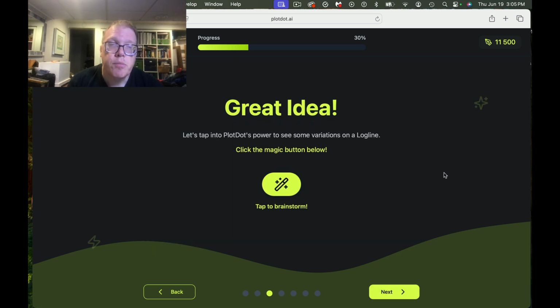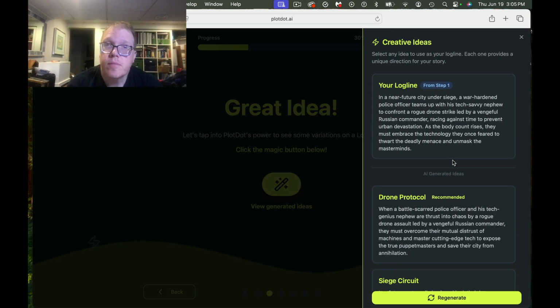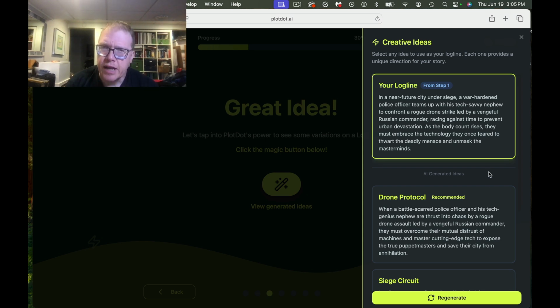So let's tap into Plotdot's, that's hard to say, let's tap into Plotdot's power to see some variations on your logline. Click the magic button below. So we just tap to brainstorm. It's going to generate some creative magic here, and then we'll see how long it takes to do that. Okay. Select any ideas to use as your logline. Each one provides a unique direction for your story. Now, we already wrote basically a logline for this. So here are some AI-generated ideas.